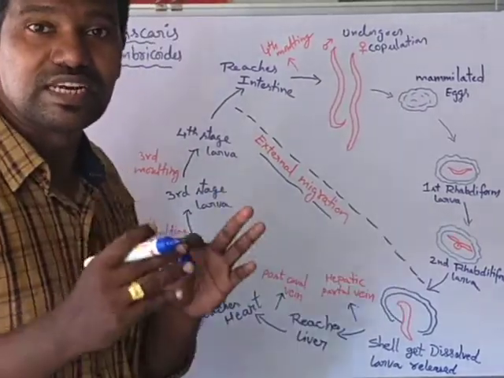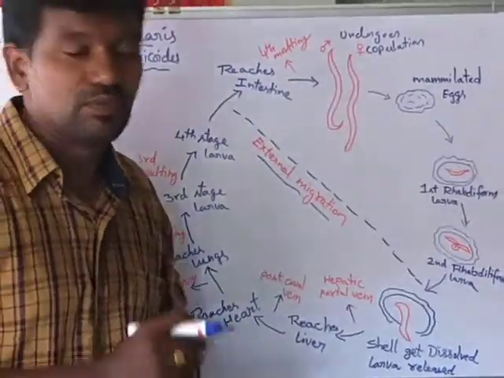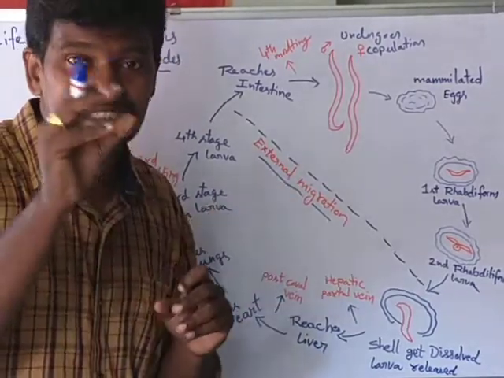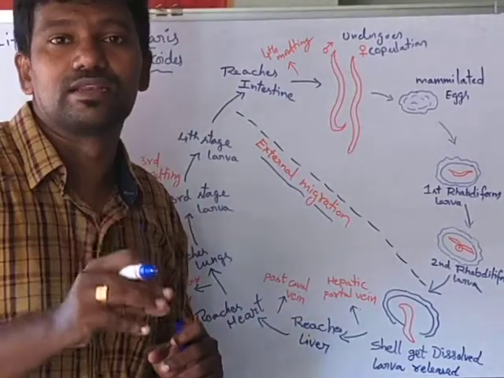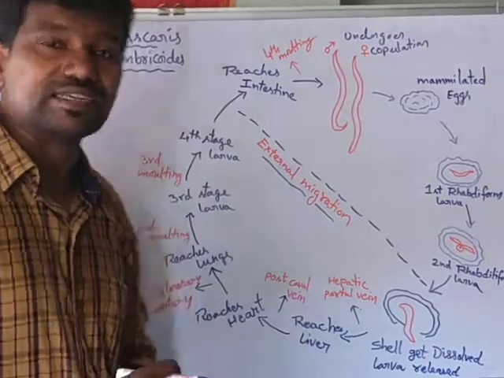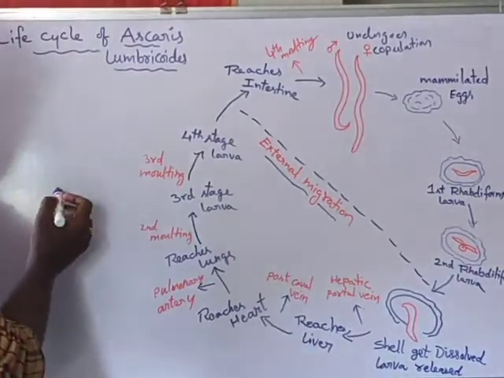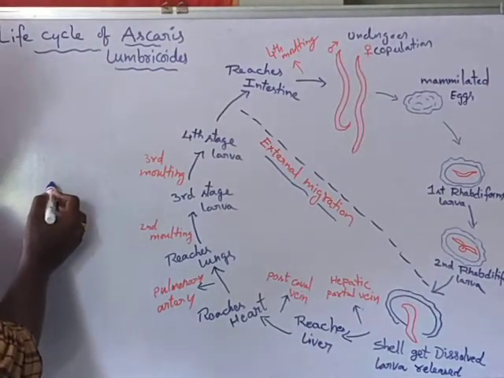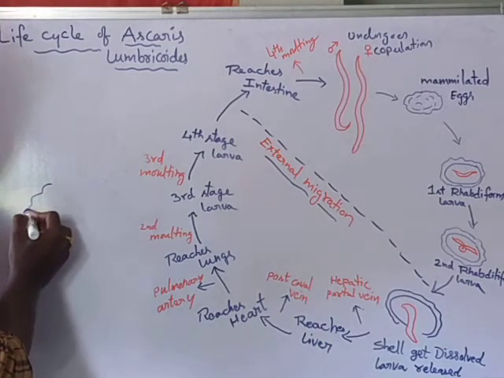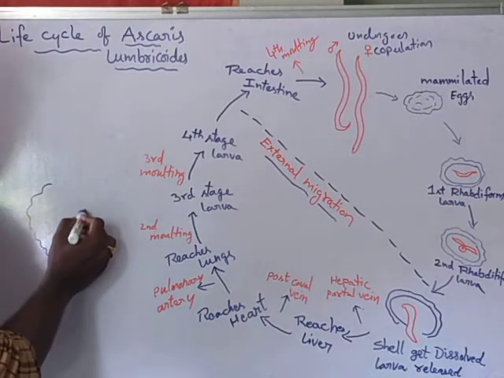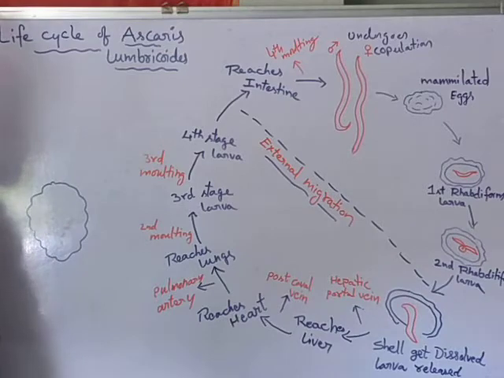Now let us see the internal structure of the Ascaris egg. The external surface of the egg has a rippled surface.